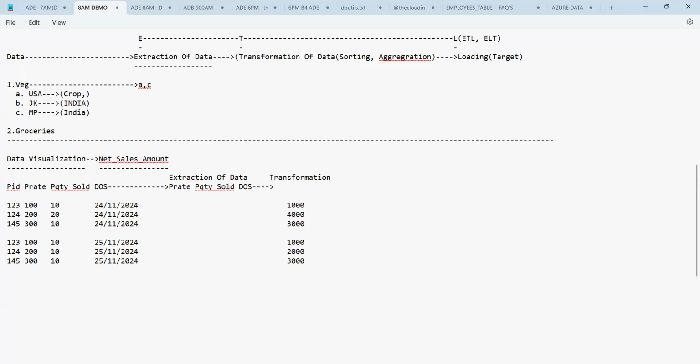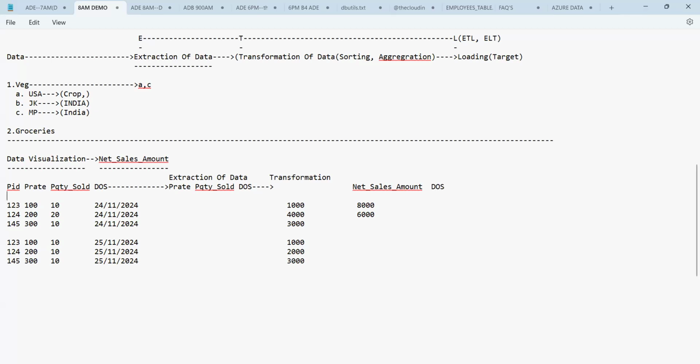So now, the final layer, I'll write it like this, everyone. So here I have a final layer. I can say, guys, net sales amount. Net sales amount, I'm writing it here. Net sales amount is what? 3,000 plus 4,000, 7,000, 8,000. I can say 8,000. Next, calculate this one: 3,000 plus 3,000, 6,000, I can say. This is called the net sales amount.